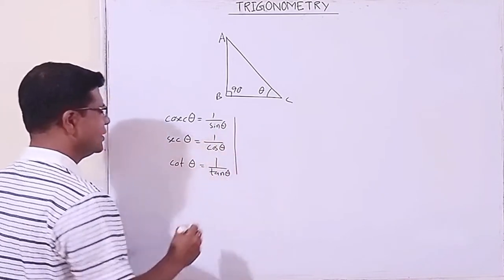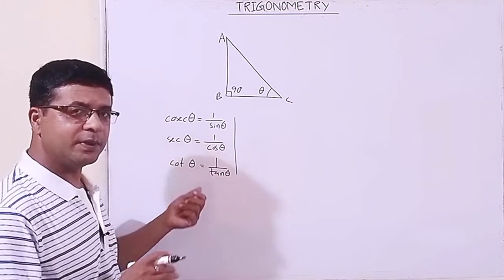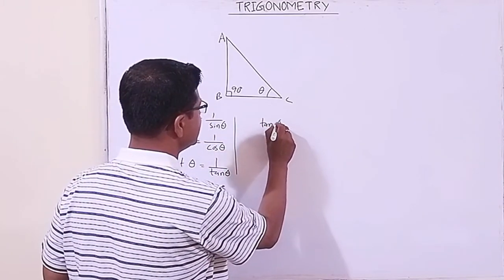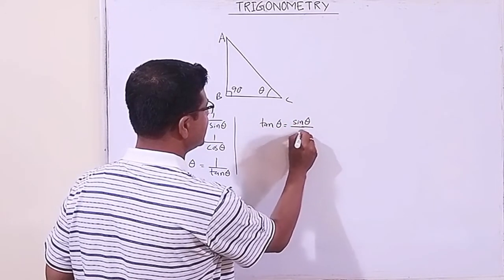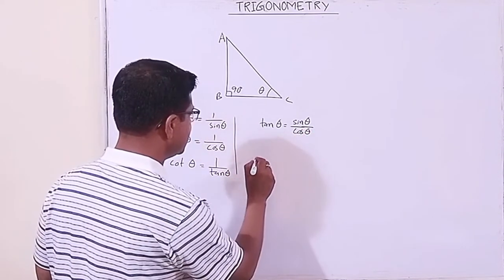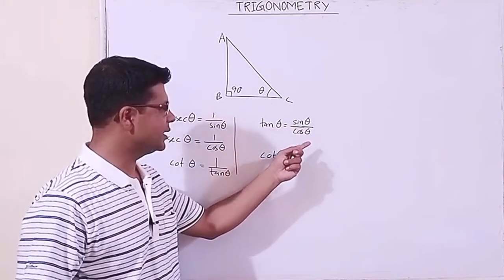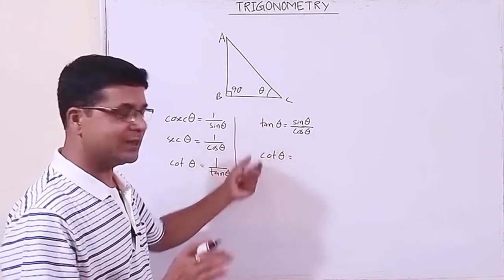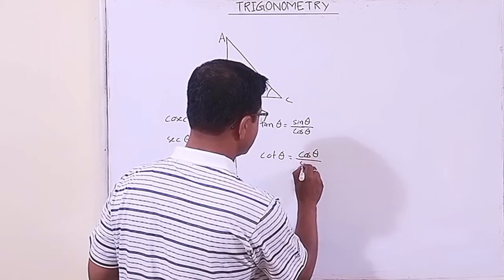Now dear students, here this tan theta and cot theta can also be written in another way. Tan theta we can write as sin theta by cos theta. Proof you will get in general mathematics, don't worry for that. Cot theta is the reciprocal of tan theta, so it will be, can you say, cos theta by sin theta.